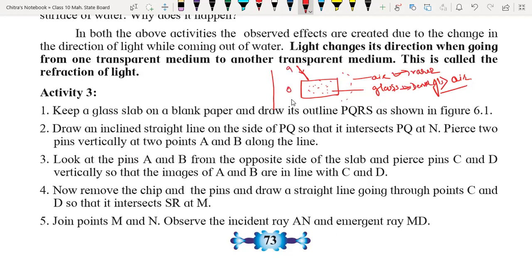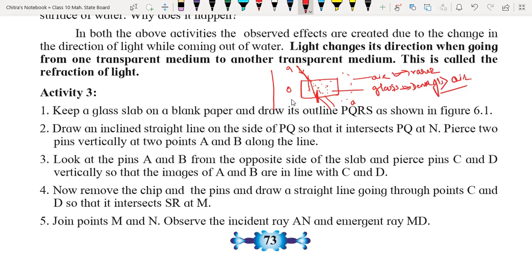So light, after incident on that surface, is bending toward the normal like this. Light is supposed to go in this particular direction, but it will bend toward the normal. And from here light will travel from denser medium to air, means rare medium. So when light rays enter from denser to rare medium, it moves away from the normal like this. So these are the two phenomena taking place when light rays pass through that glass slab.